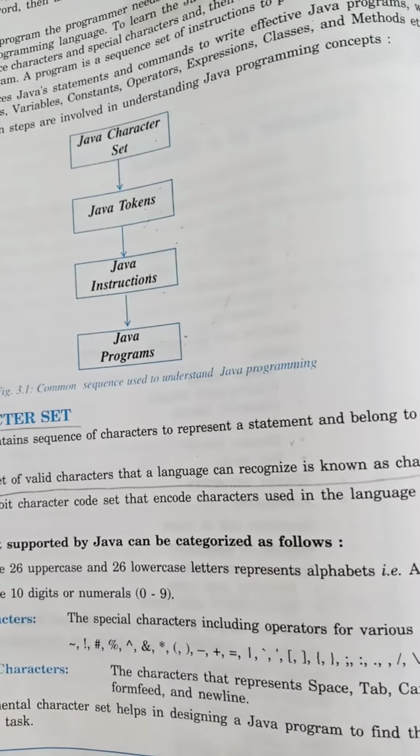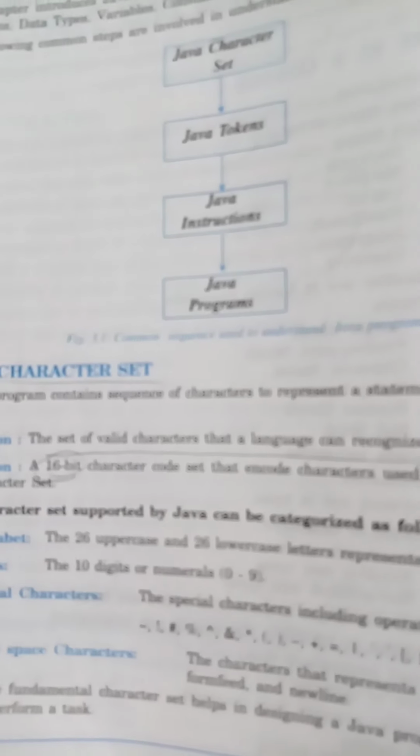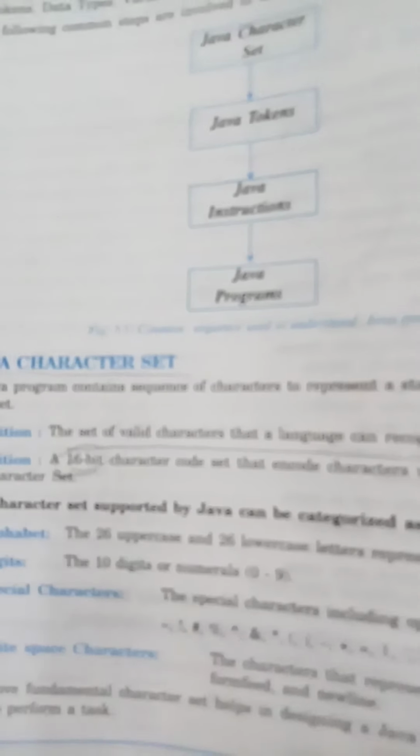16-bit. Bit is the smallest unit if we are talking about size. 8 bits are equivalent to 1 byte. Byte is bigger than bit. Bit is the smallest unit and 1 byte is equal to 8 bits.